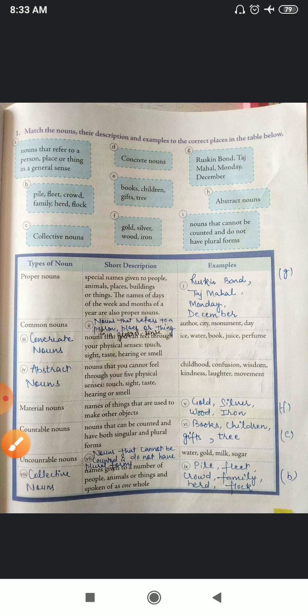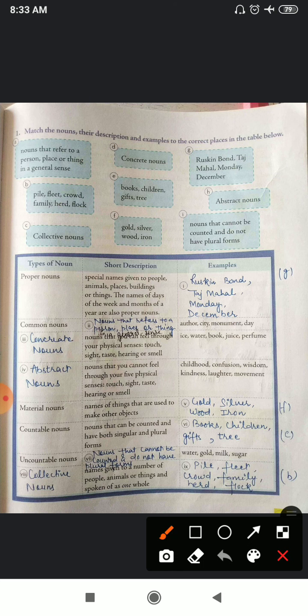Okay. So number 1, types of noun, short description, example. Proper noun. So what is proper noun, student? Special names given to the people, animals, places, buildings or things. They are called proper noun. The names of days of the week and months of the year are also proper nouns. So in this example you have to note down. So examples are here. Ruskin Bond, Taj Mahal, Monday, December.